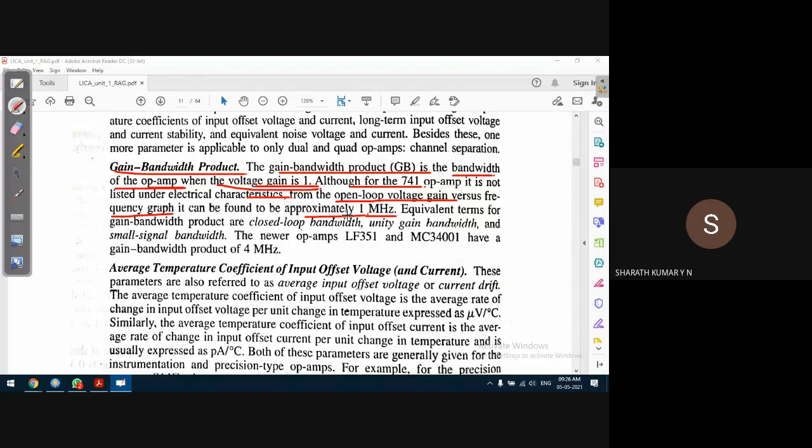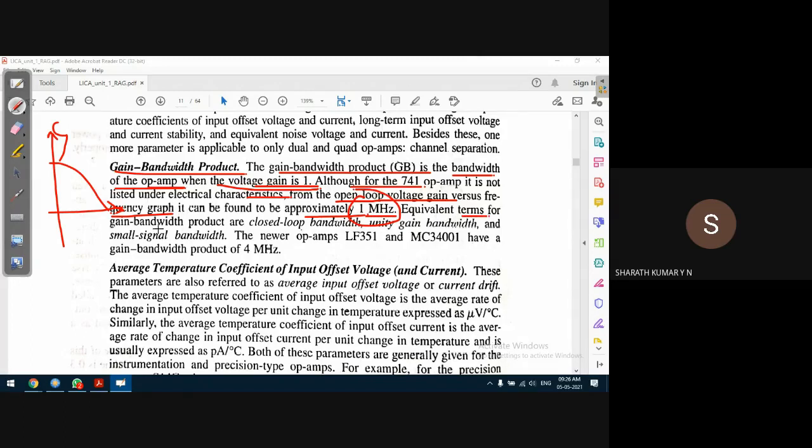This will be part of the data sheet. From that plot we can make out the gain bandwidth product. For a 741, it's approximately 1 megahertz.